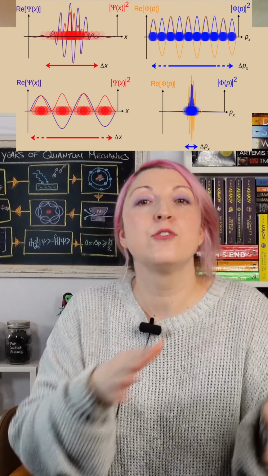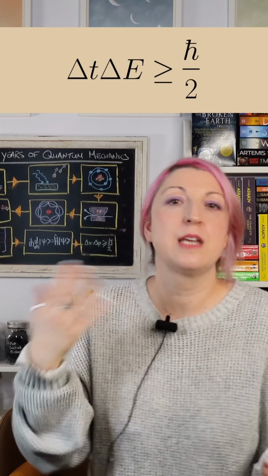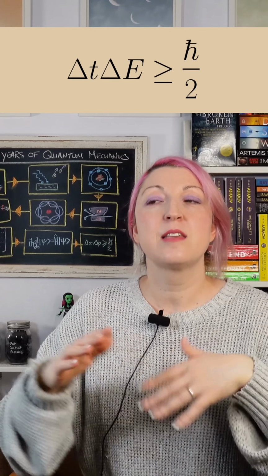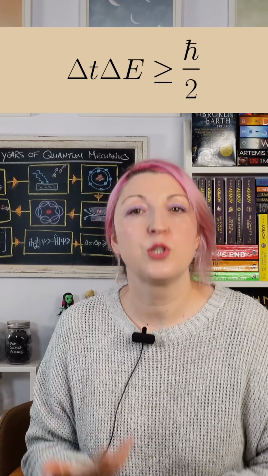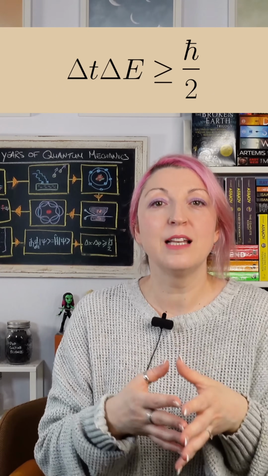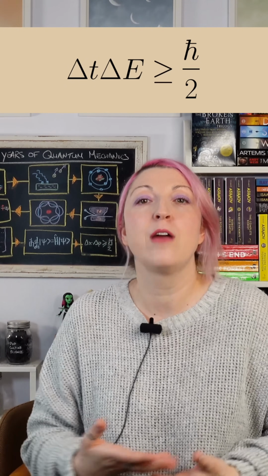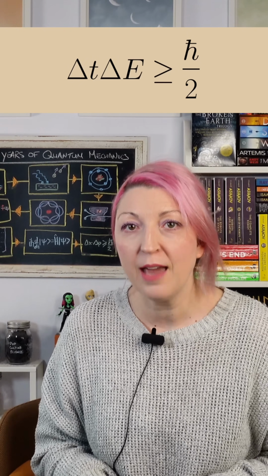Now, there's also an energy-time uncertainty relation, which is delta E times delta t is greater than or equal to h bar over 2. And this is what allows for quantum fluctuations, which are brief violations of energy conservation that create virtual particles and drive processes like radioactive decay.